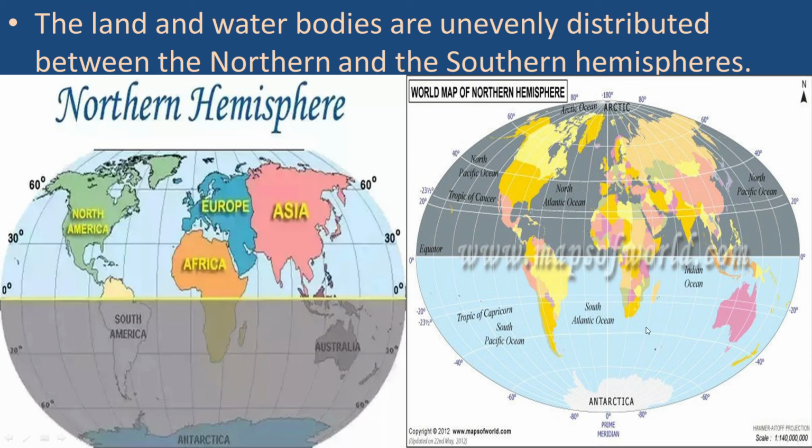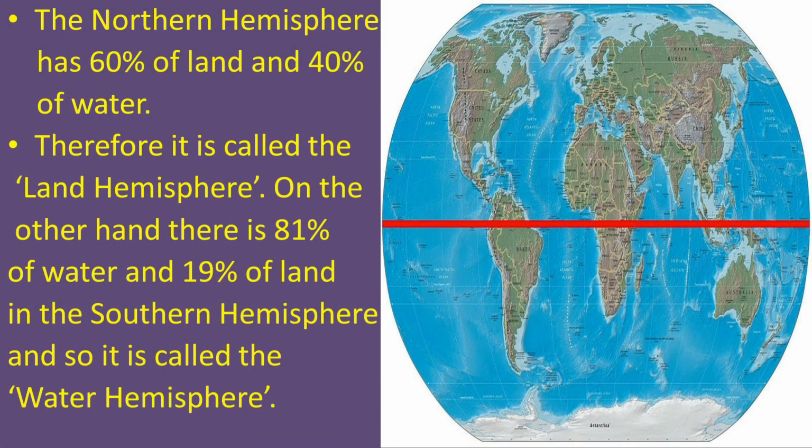The northern hemisphere has 60% of land and 40% of water. That is why the northern hemisphere is called the land hemisphere.